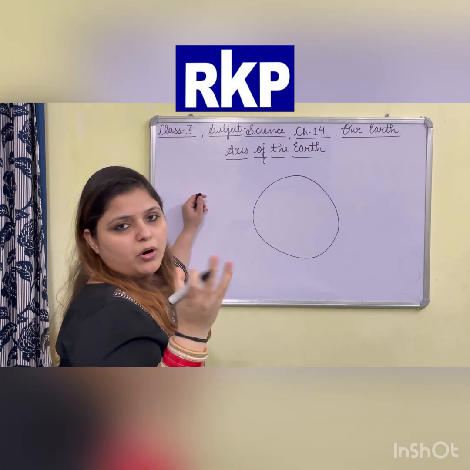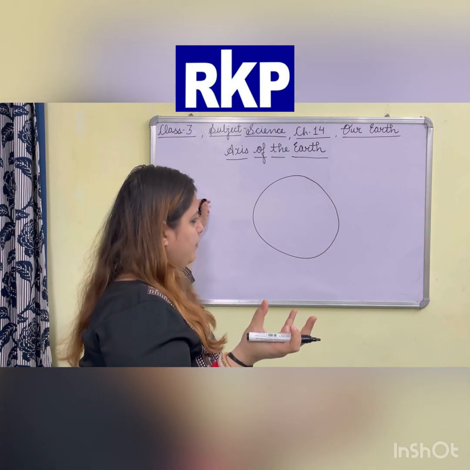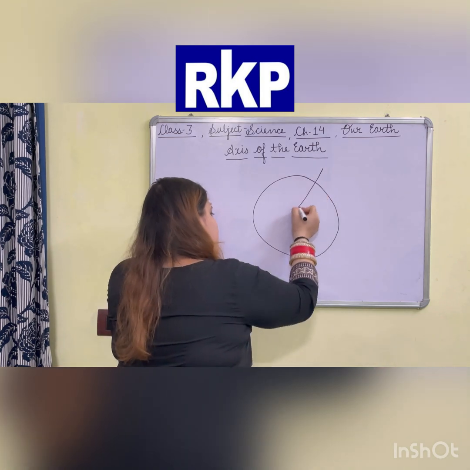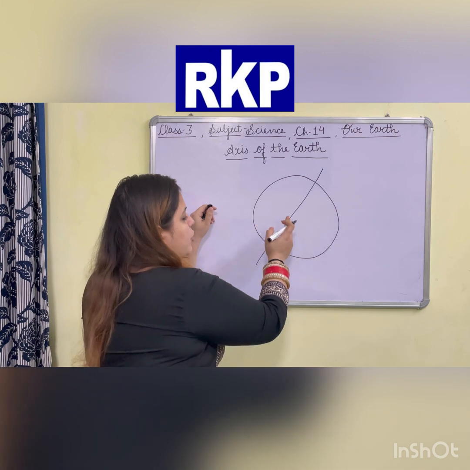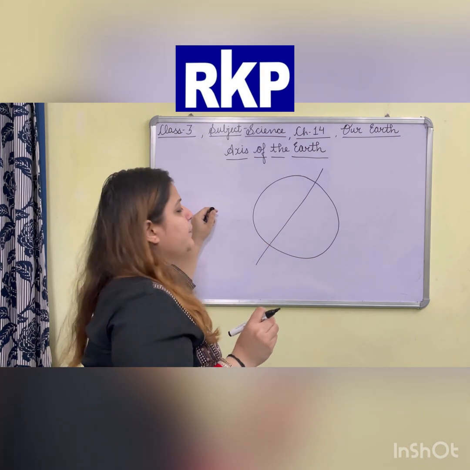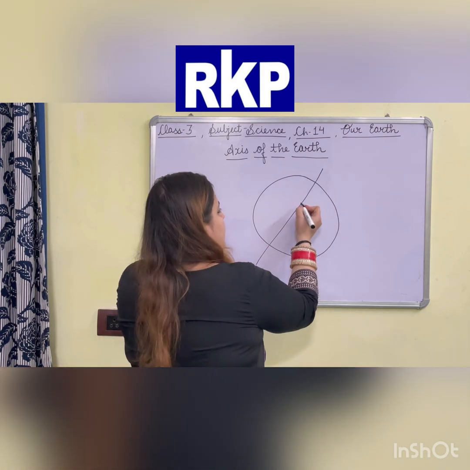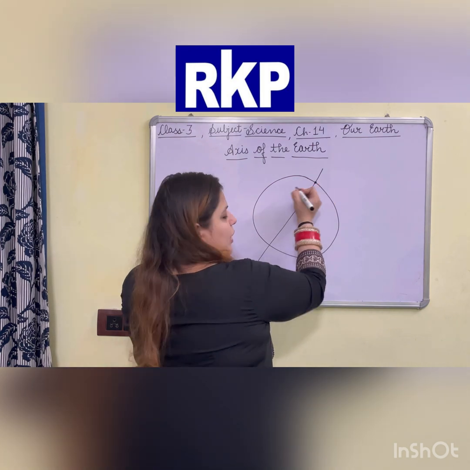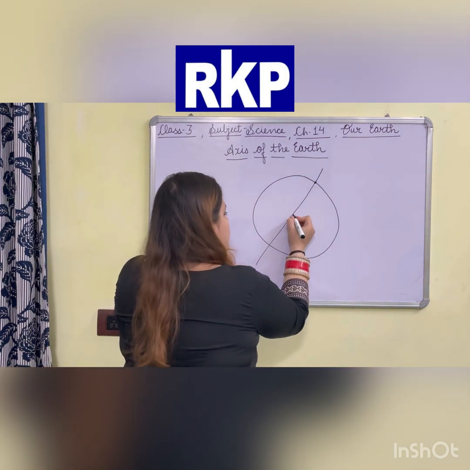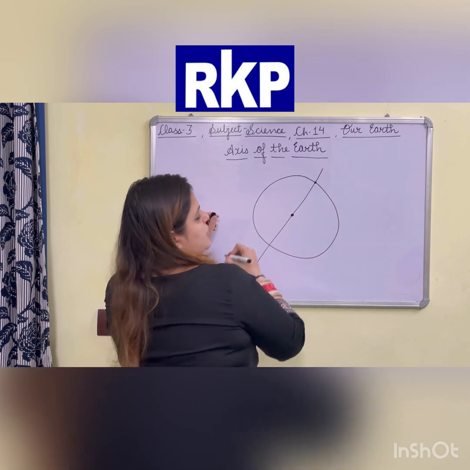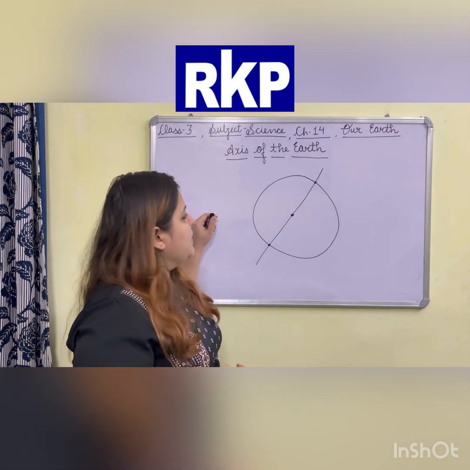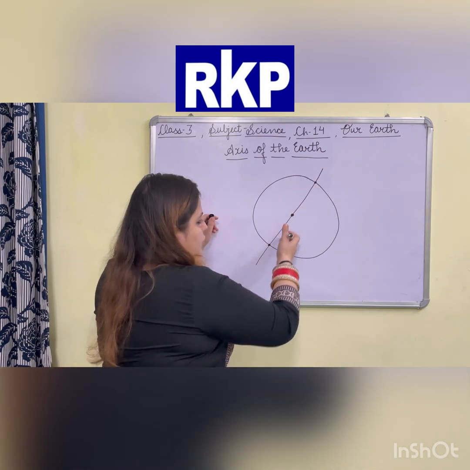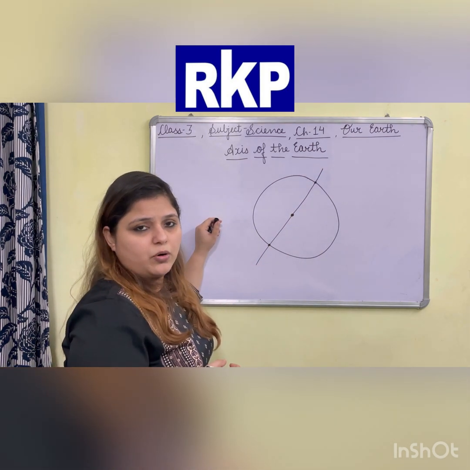Sphere means a ball-like shape, and I have drawn a line on the ball. This line enters through one point, passes through the center of this ball, and exits from another point.